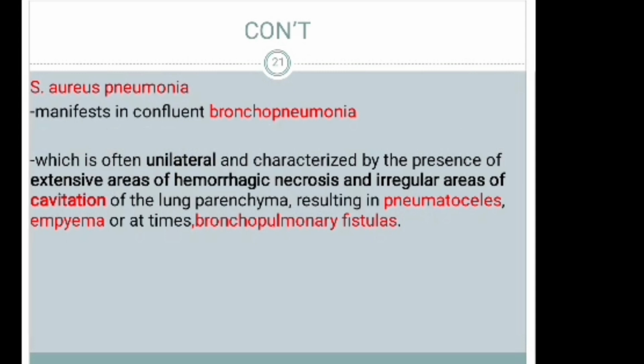It usually complicates to bronchopulmonary fistulas, pneumatoceles, and empyema.